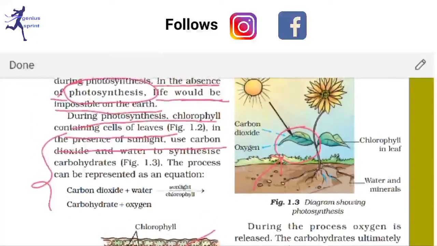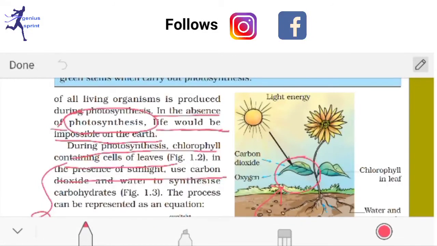I can see a complete diagram is given there. You should learn these diagrams also. Here is a complete plant, showing the photosynthesis mechanism. Here chlorophyll is drawn in the leaves, and this root part takes water and minerals from the soil, and sunlight falls on the upper surface of the leaves.